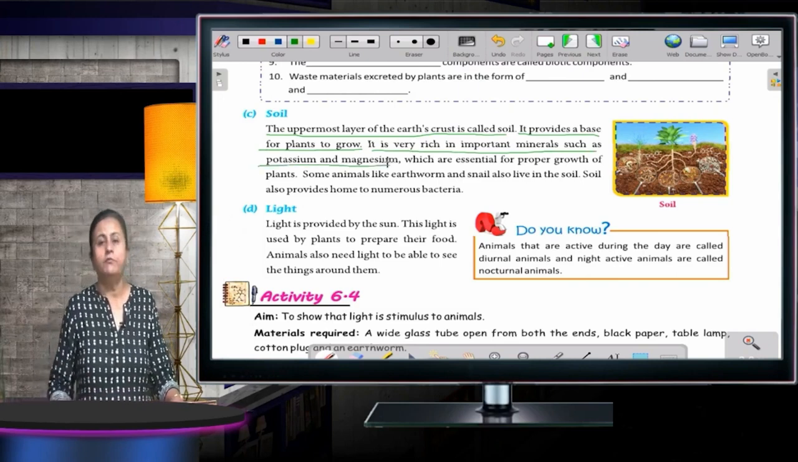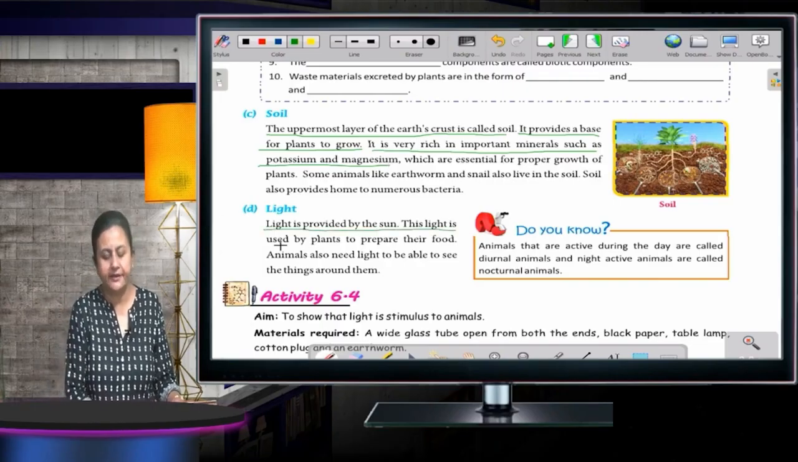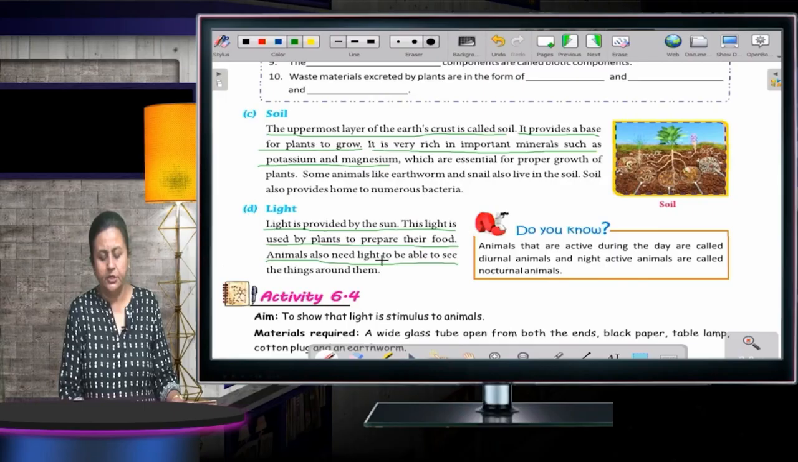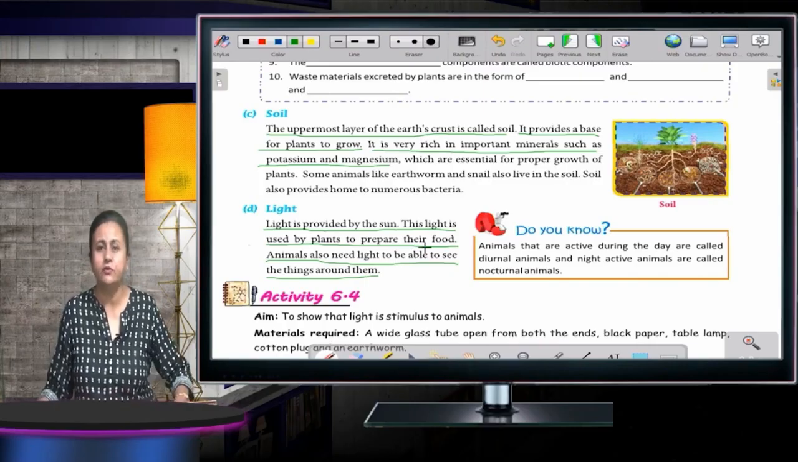Okay. Now, the next one is light. Light is provided by the sun. This light is used by plants to prepare their food. Animals also need light to be able to see the things around them. No light, you cannot see. So the sun is our main source of light.